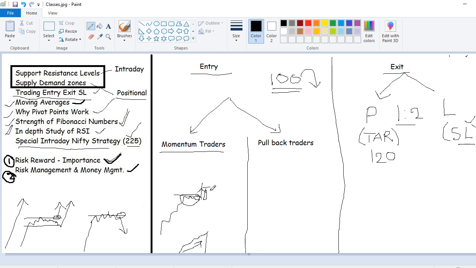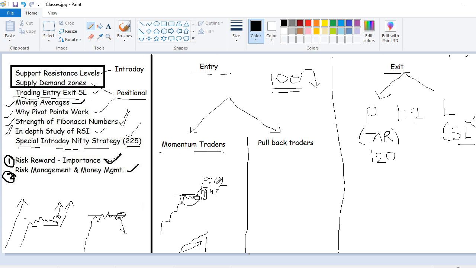Let's suppose it made a high of 97, then you should go for buying only after 97.2. Only above this you should buy. That's how you can avoid the false breakout. Most of the time the stock will go to 97 again and start falling down. If it is a good breakout, then it will cross 97.2 and go higher. Again, as I said, there is no 100%. The probability of winning increases.